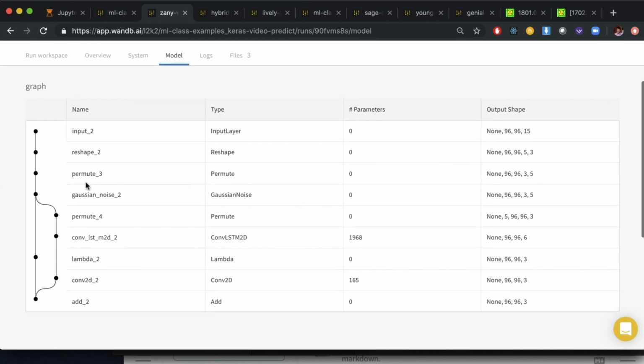We should get a shot of this cool model. Look at that. Got a conv LSTM 2D followed by a conv 2D, just adding the outputs.